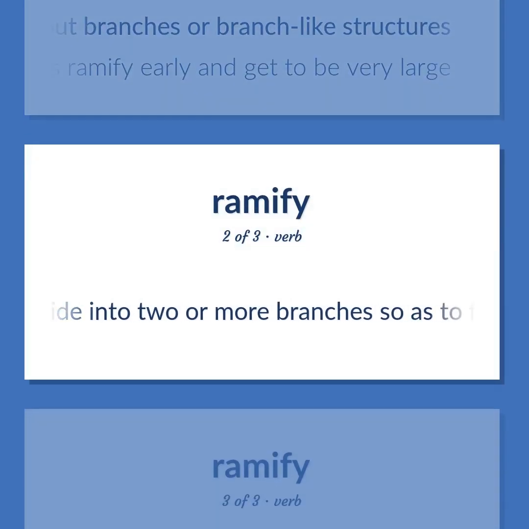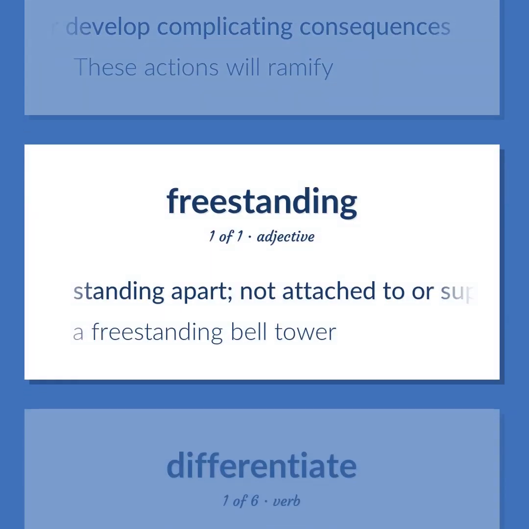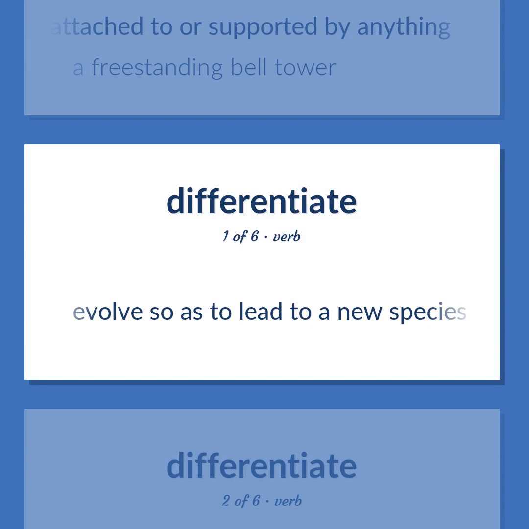Divide into two or more branches so as to form a fork. Have or develop complicating consequences. These actions will ramify. Standing apart. Not attached to or supported by anything. A freestanding bell tower. Evolve so as to lead to a new species or develop in a way most suited to the environment.